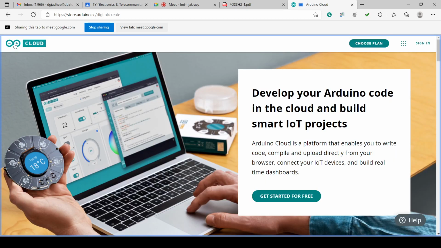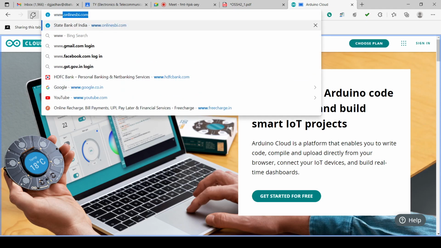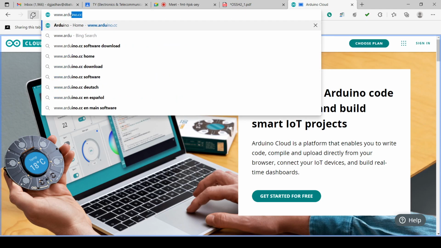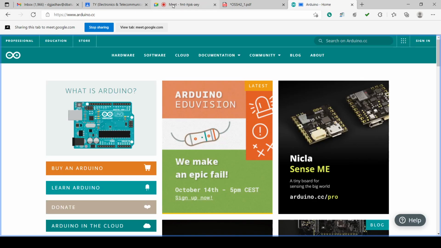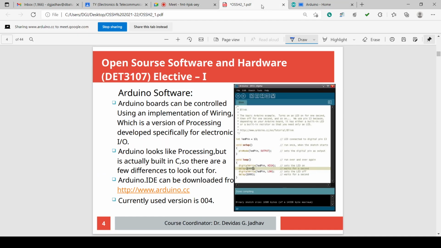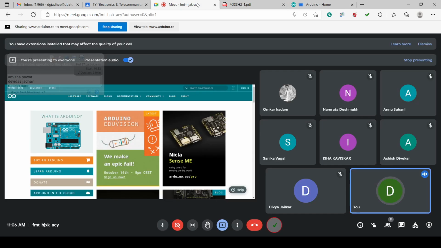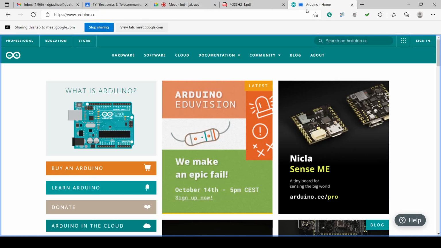So what we have done is basically we have typed www.arduino.cc. We have gone on the website www.arduino.cc, which is the site shown in this slide, and we are checking for the details of Arduino.